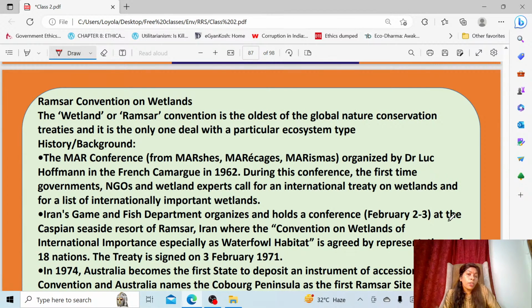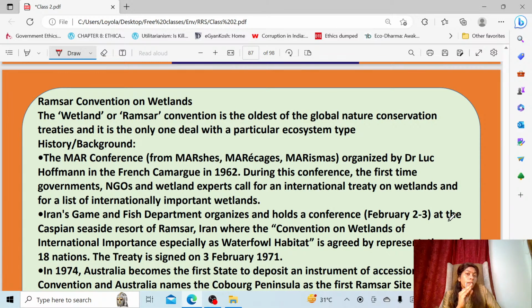Now, the protection for wetlands. Here, I am not discussing the 75 wetlands India has added as Ramsar sites. We are not going to discuss that. So when you are preparing notes for a wetland, you have to take a particular wetland which appears in the newspaper, then prepare notes accordingly. You have to know what rivers are there; if it's a natural wetland, then definitely there will be a river supporting this wetland.